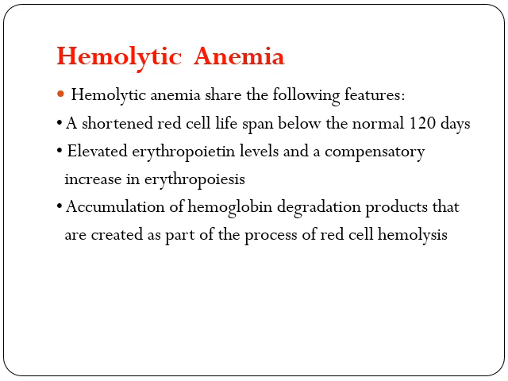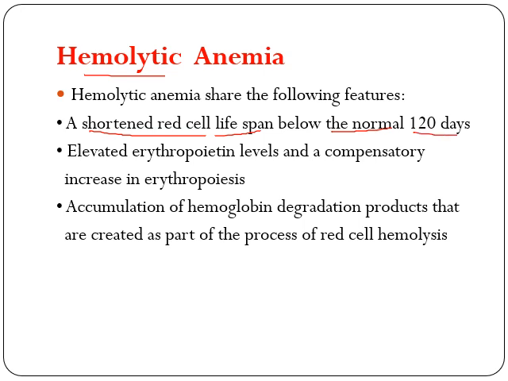This is a type of anemia in which there is hemolysis, meaning increased red cell destruction. Hemolytic anemia shares the following features. In this type of anemia, there will be decreased red cell lifespan, a shortened lifespan below the normal, that is less than 120 days.